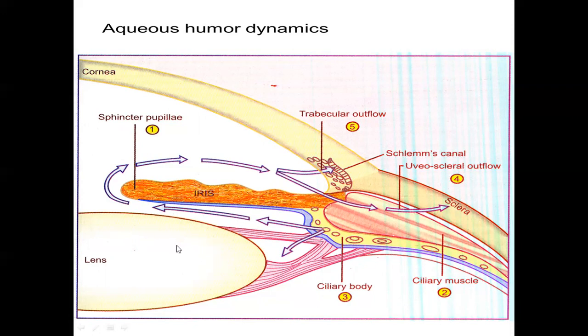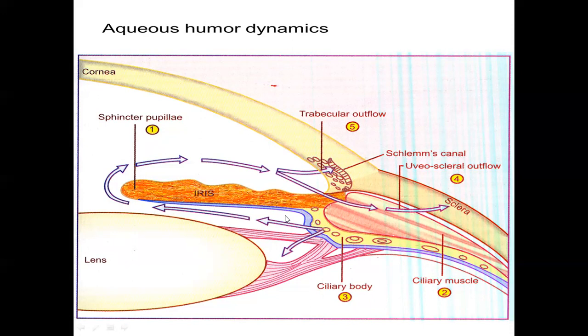I'll just say the parts first. This is the lens, then this is the iris, pupil, cornea, this is the sclera, this is the ciliary body, the ciliary body and the ciliary muscle, and here you have the ciliary epithelium. And you already know how the aqueous humor is produced. It is produced from the ciliary body.